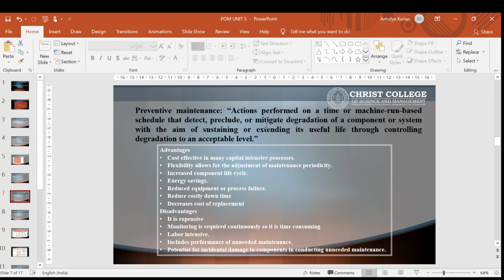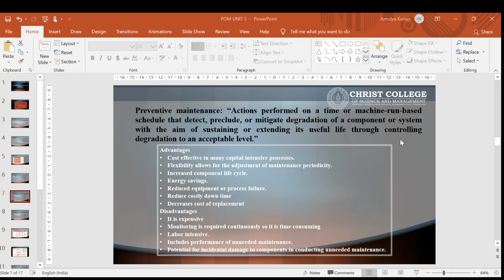Preventive maintenance is action performed on a time or mission run based schedule that detects, precludes, or mitigates degradation of a component or system with the aim of sustaining or extending its useful life through controlling degradation to an acceptable level.